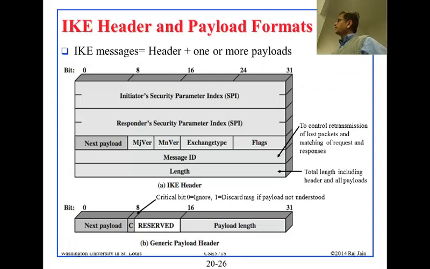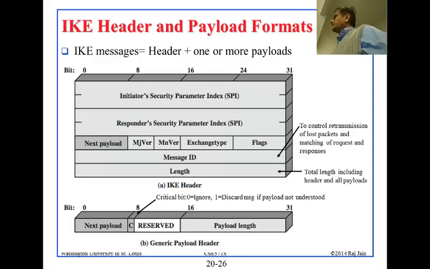So continuing on the handout, you have the header. The IKE header is as follows. You have the SPI from the initiator side and from the responder side, two SPIs. These are basically indexes into the table. Then the next payload, which is what is inside this thing. And then major version and minor version. They have two version numbers here, like 3.6, so major version 3, minor version 6.